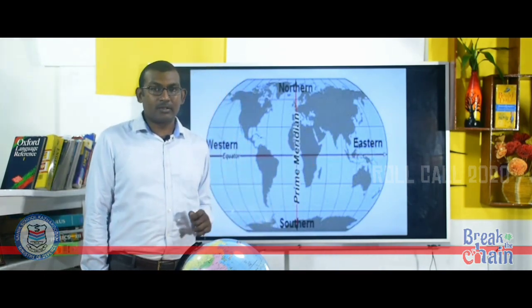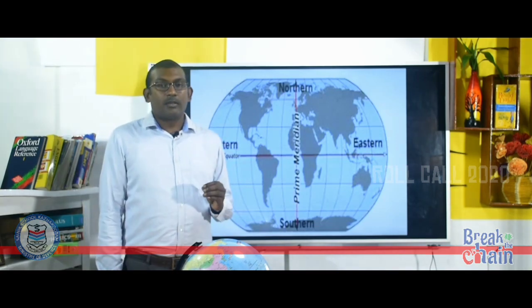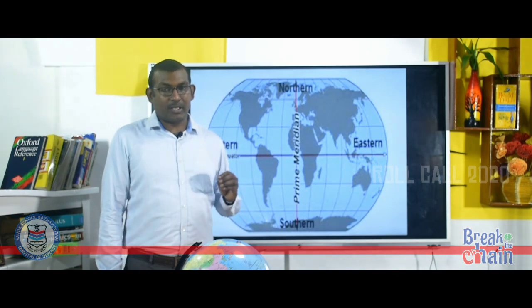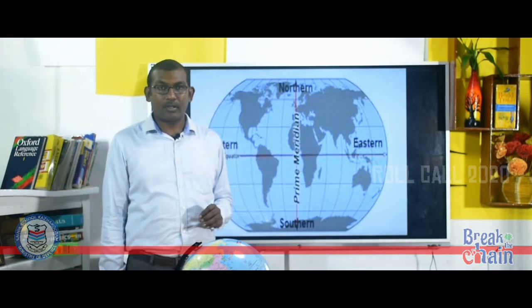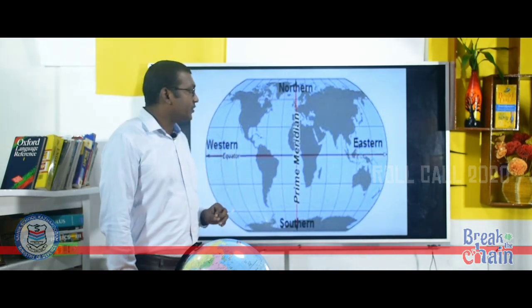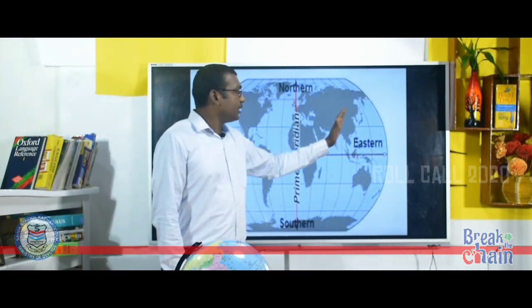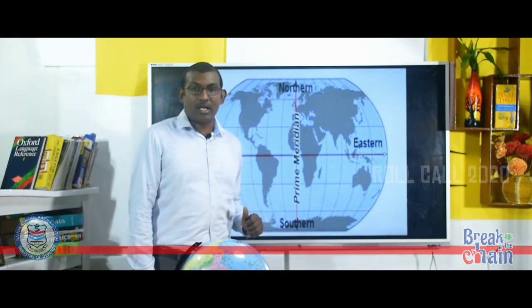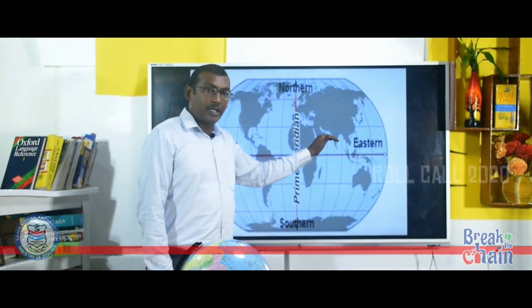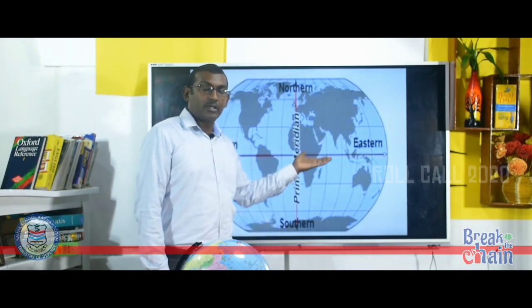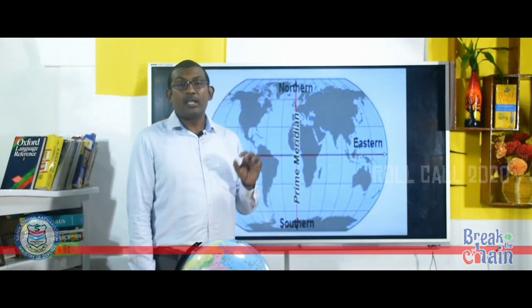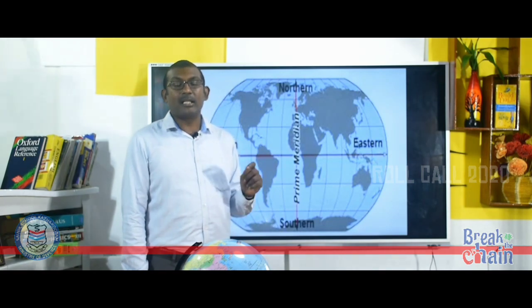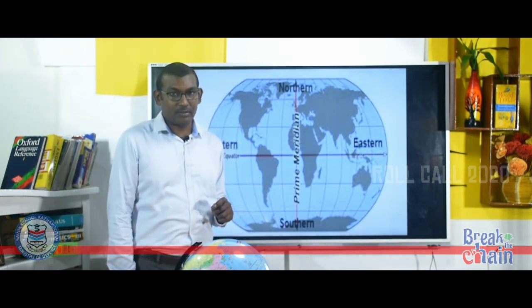The second thing is, in which continent? India is located in the southern part of Asia, in the headwaters of Indian Ocean. If you see the extension of Asia, we can see in the southern part of Asia, the India is located having a boundary with Indian Ocean. So, the second statement will be India is located in the southern part of Asia.